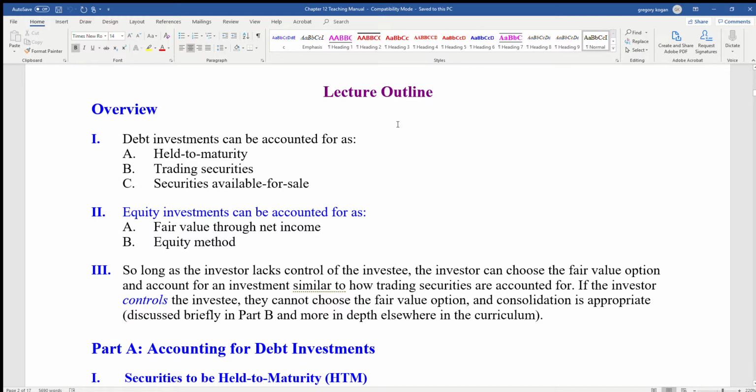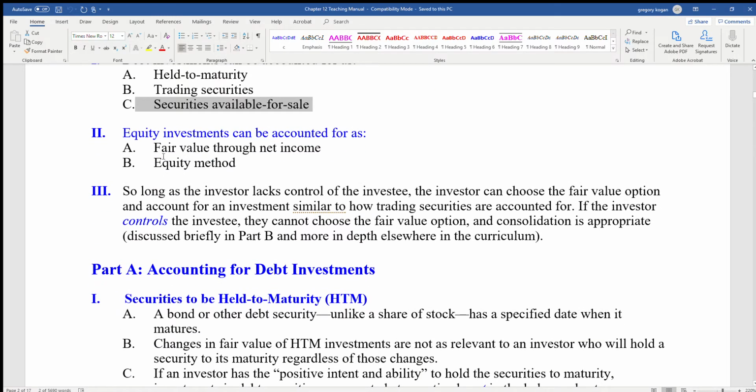So continuing with our investment lecture, this chapter is really about how we treat debt investments and how we treat equity investments, right? So with debt, we can have held to maturity, we can have trading, or we can have securities available for sale. And with equity, we have fair value through net income, and then we have the equity method, okay?